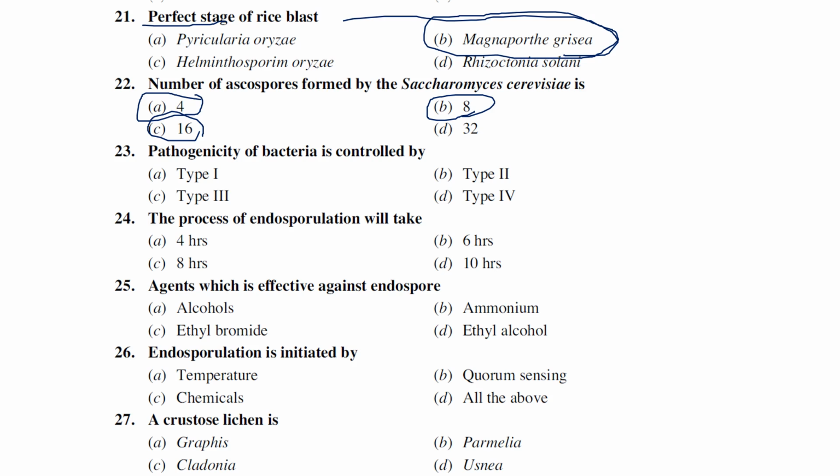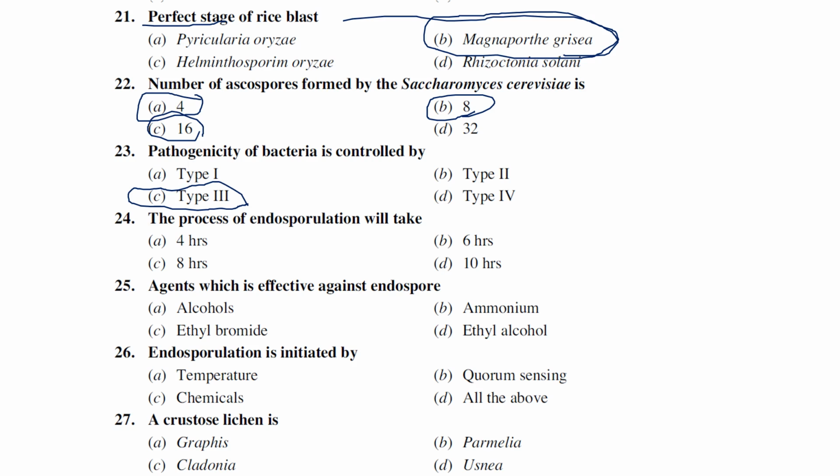Pathogenicity of bacteria is controlled by which of the following secretion systems: type 1, type 2, type 3, type 4? Generally the type 3 secretion system plays a very important role in pathogenicity, and all kinds of pathogenicity are controlled by this type 3 secretion system.